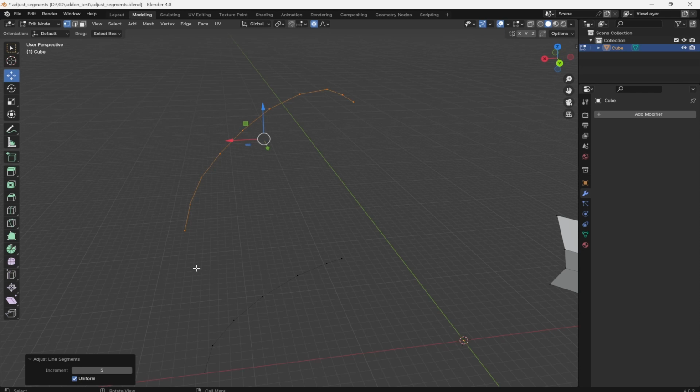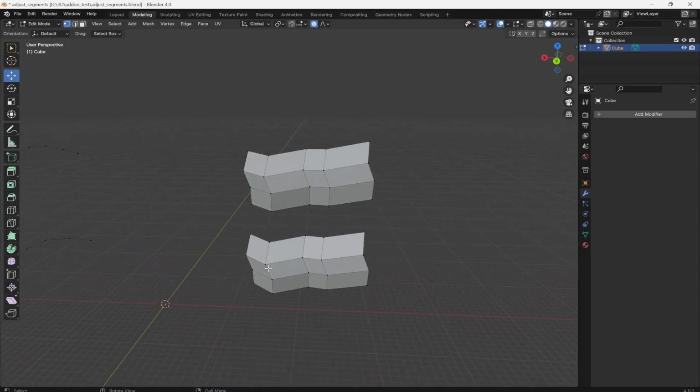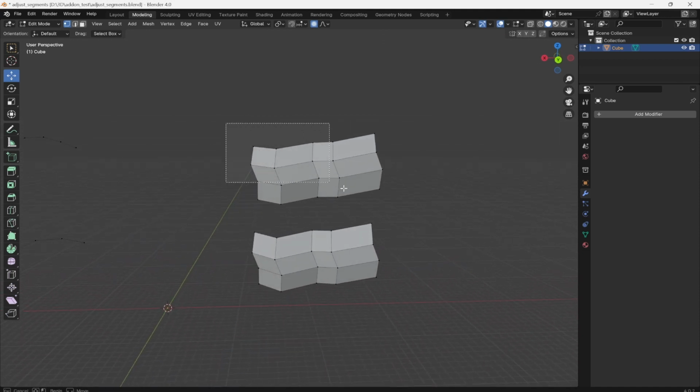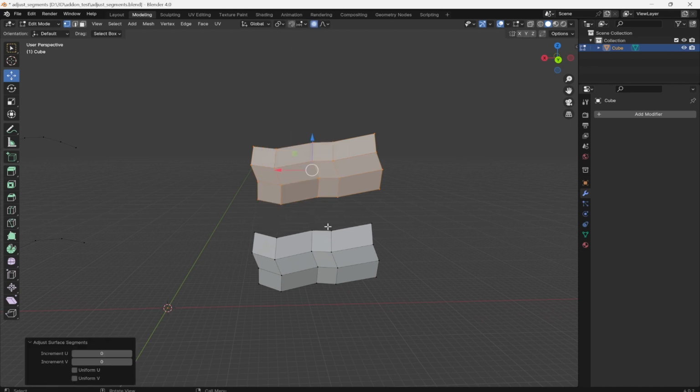Now, let's move on to adjusting the number of segments in quad surfaces. Also, select the desired faces. Then, right-click and choose Adjust Surface Segment.